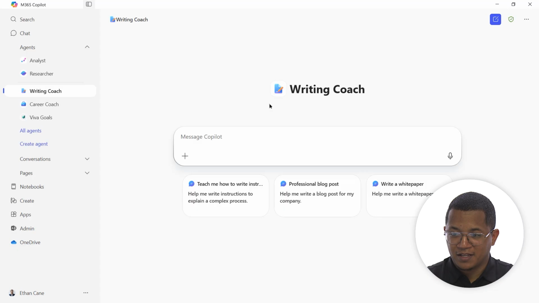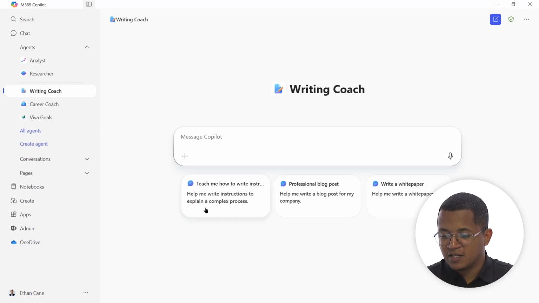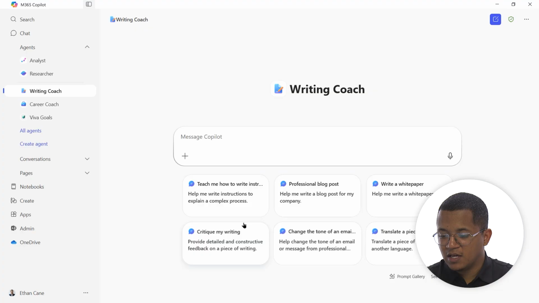You'll know when you're utilizing an agent because the UI will change. I know that I'm using the Writing Coach one, and you can see that it has its own specific set of prompts that we can utilize here. The same thing exists for Researcher, etc.